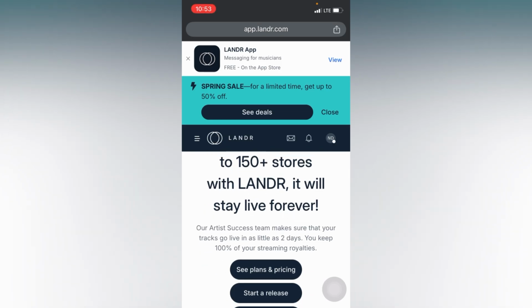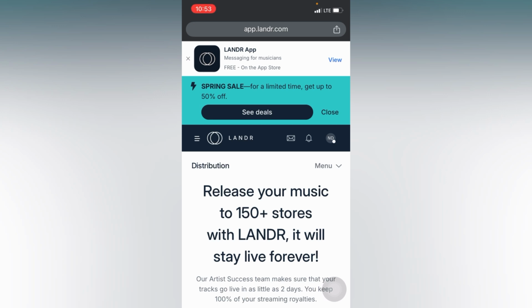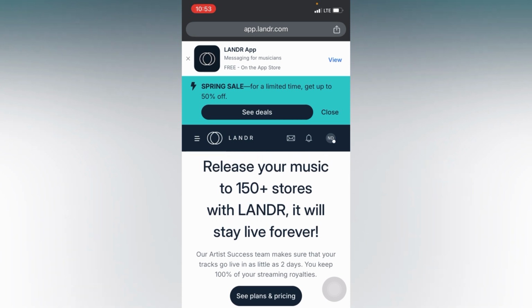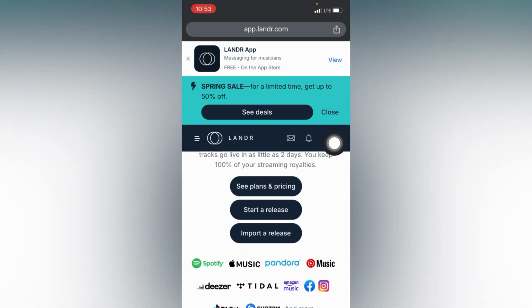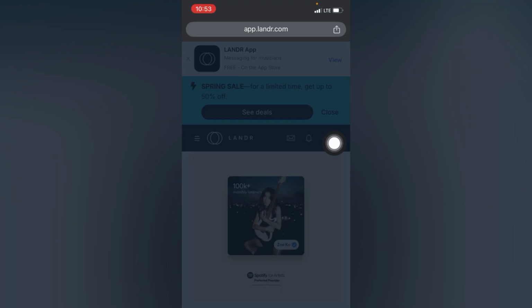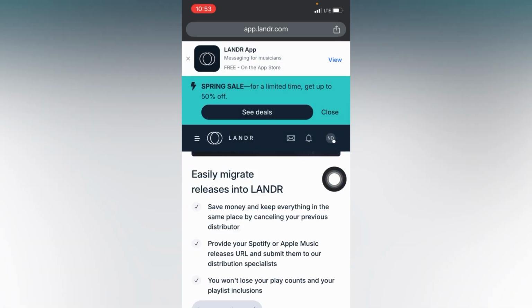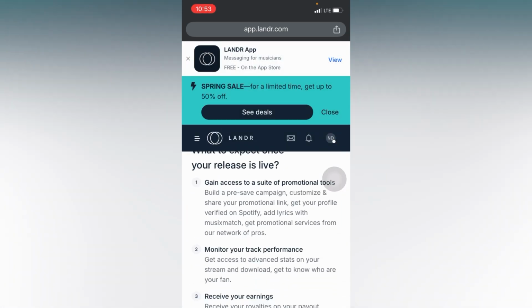So basically guys, you can see right here that I'm in the dashboard of Landa Music Distribution. You can see that they have a good interface, but there's kind of an ad right here which is something I don't like. But anyway, I'm cool with that, right? So literally if I click on the menu bar right here, you can see that these are all the features. You can see that basically the platform is good.